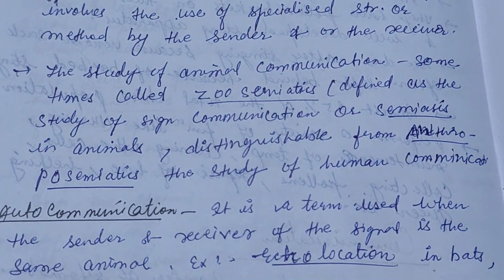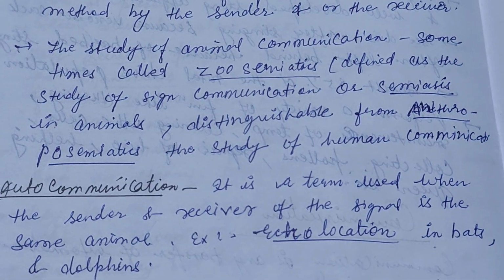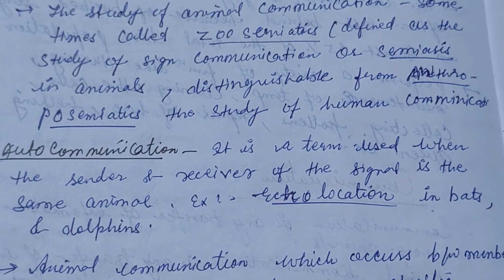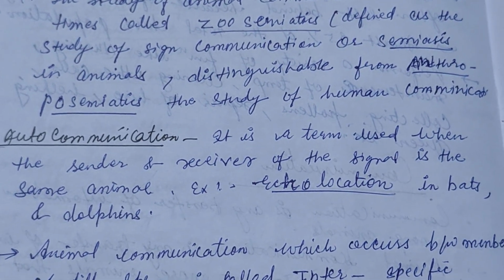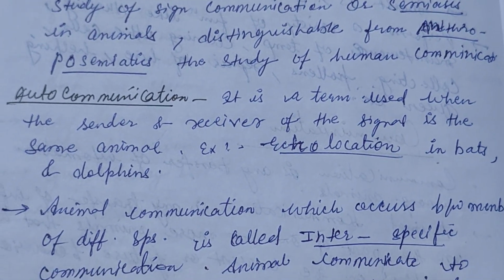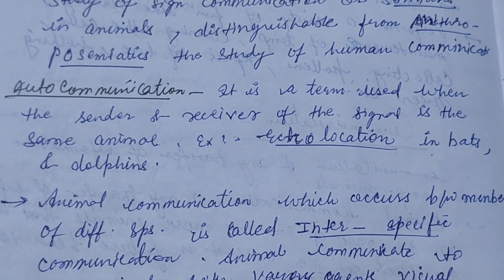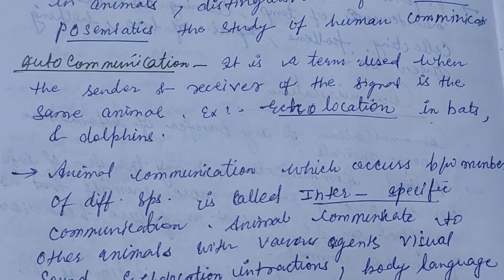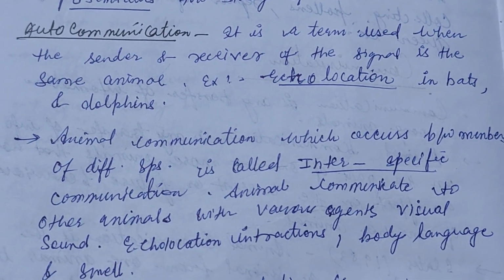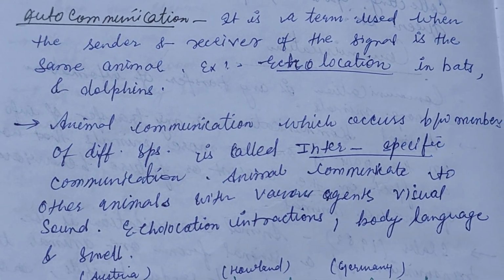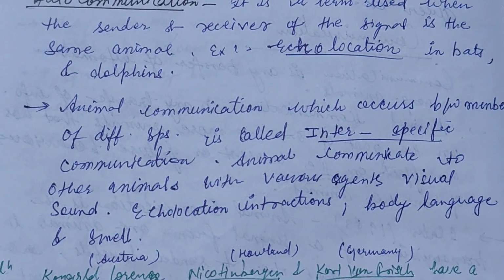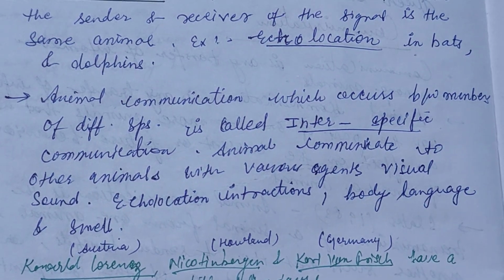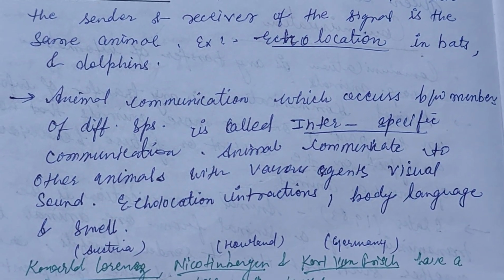The study of animal communication, sometimes called zoosemiotics, is defined as the study of sign communication or semiosis in animals. It is distinguishable from anthroposemiotics, the study of human communication. Here's a term, auto communication. It is used when the sender and the receiver of the signal is the same animal. Examples are echolocation in bats and dolphins. Animal communication which occurs between members of different species is called interspecific communication.